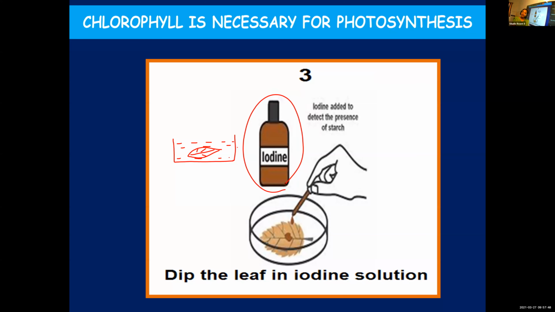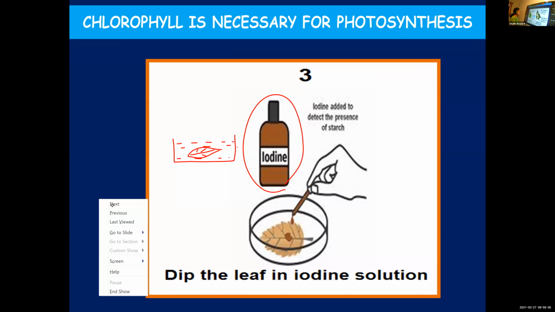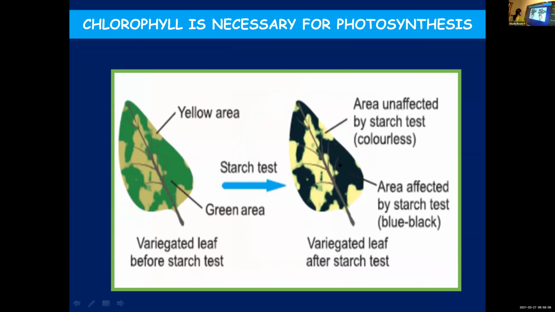Wherever green patches are there, photosynthesis and starch formation will take place. The yellow areas have no starch formation because there is no photosynthesis as there is no chlorophyll. So when you add iodine, only the green portions will turn bluish black. The other parts will remain colorless.